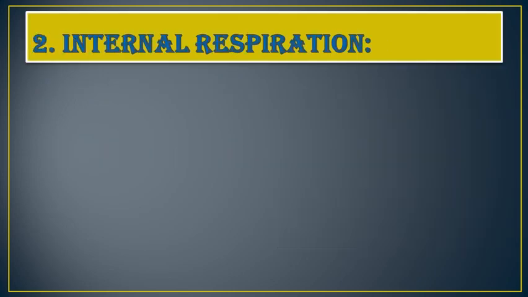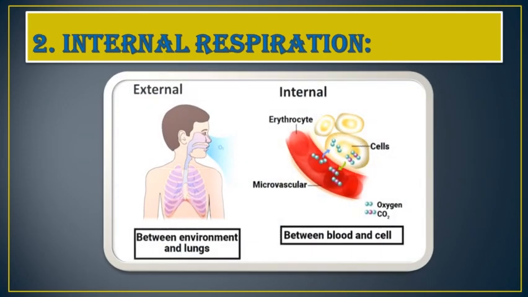The next type of respiration we have is internal respiration. In internal respiration, the exchange of gases between cells and tissue fluid is called internal respiration. You can see in the picture two types, external and internal. External means the gases, carbon dioxide and oxygen, are exchanged between the environment and the lungs. That means we take in oxygen and we breathe out carbon dioxide.